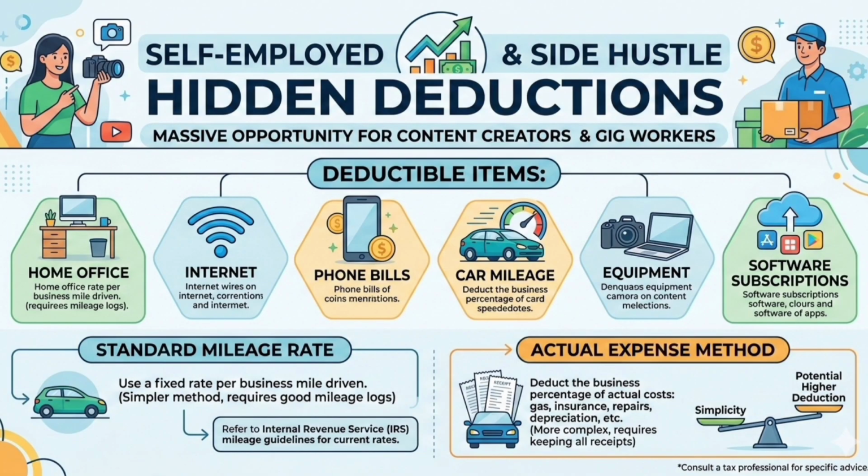Self-employed and side hustle hidden deductions. Massive opportunity for content creators and gig workers. Deductible items: home office, internet, phone bills, car mileage, equipment, software subscriptions. Explain standard mileage rate, actual expense method. Mention Internal Revenue Service mileage guidelines.